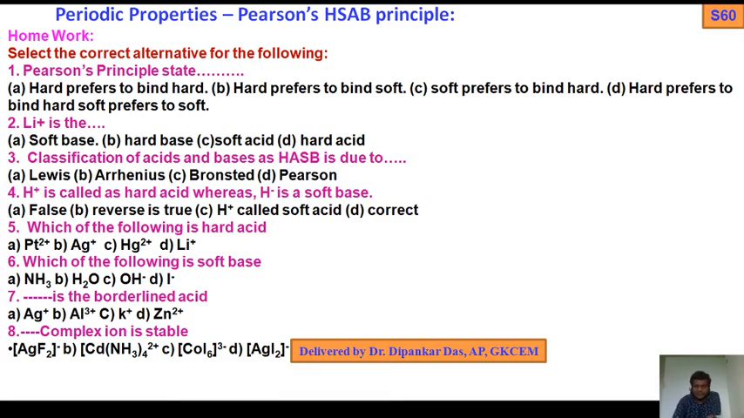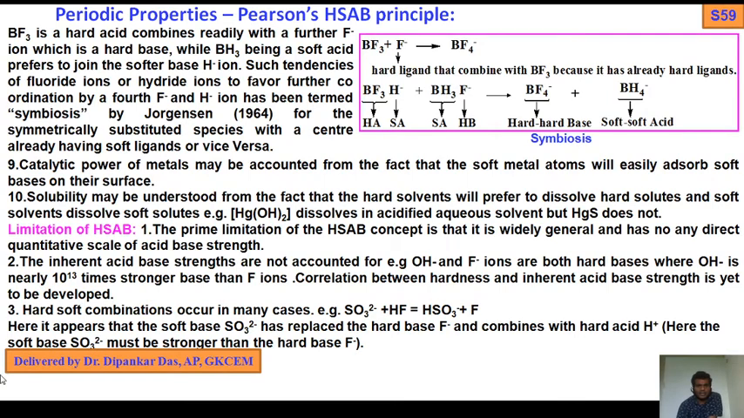So before ending this chapter, I again just recap the limitation of this. This is a very good example: SO3 2 minus combines with hard acids, which is against the HSAB principle. Okay. And this one also symbiosis. Okay.